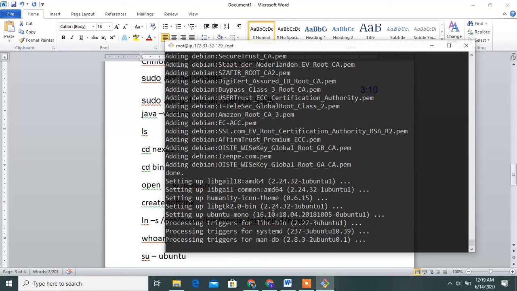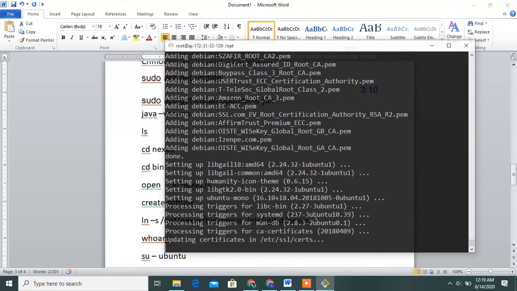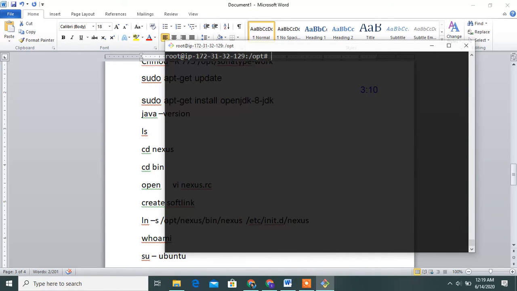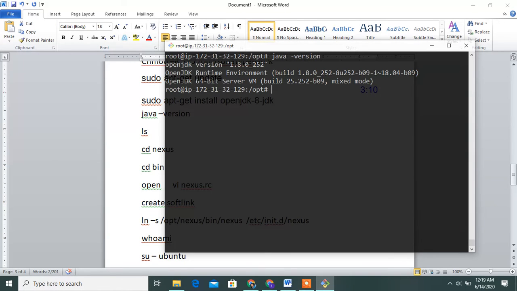Yes guys, it is installed. Check with java -version. Yes guys, see this, installed Java version 1.8.0.